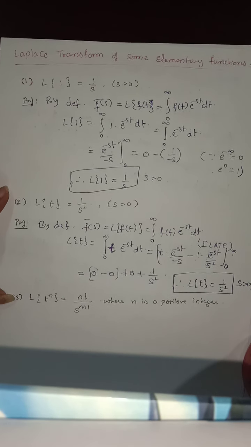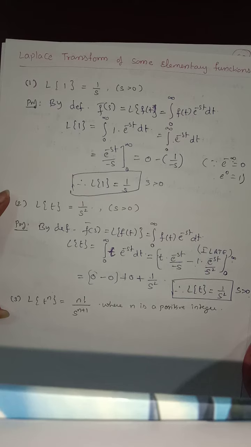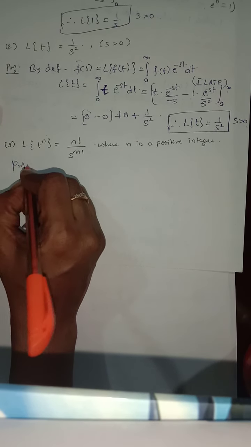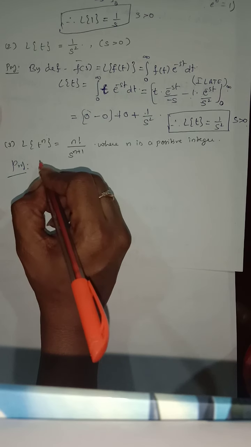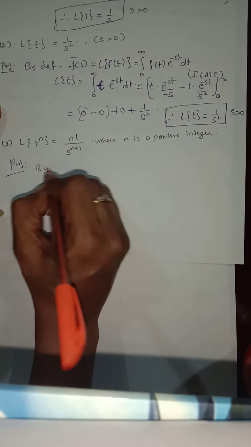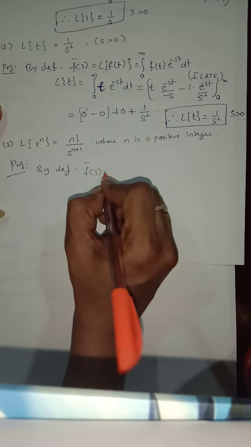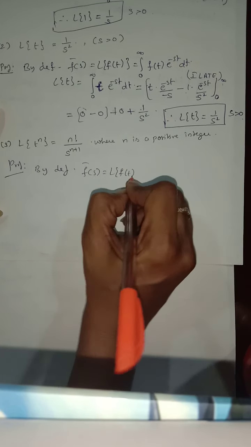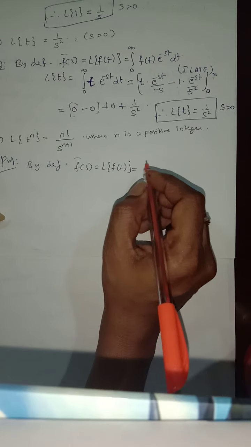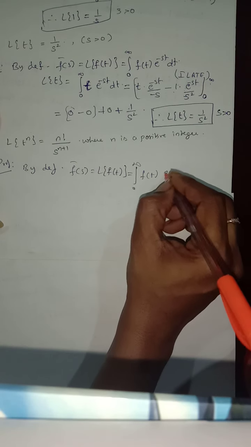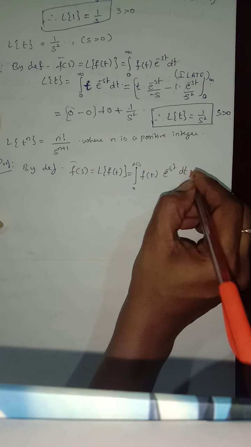So the next one is L of t power of n. Here is the proof. Here also we are using the definition of the Laplace transform. F bar of s is equal to L of f of t, which is the integral from 0 to infinity of f of t e power of minus st dt.